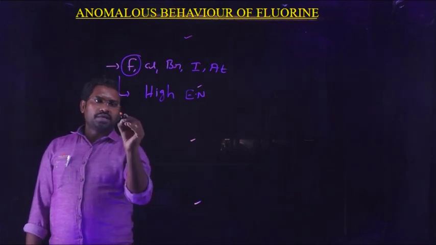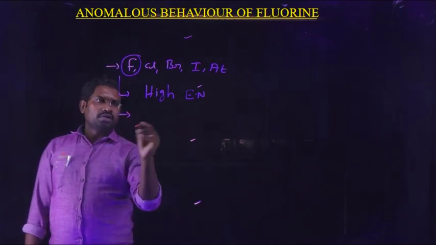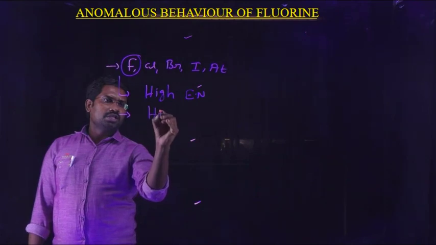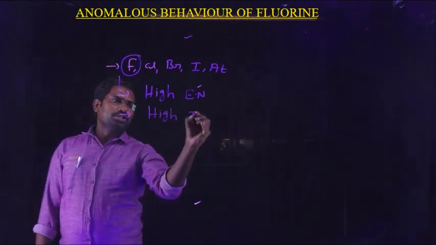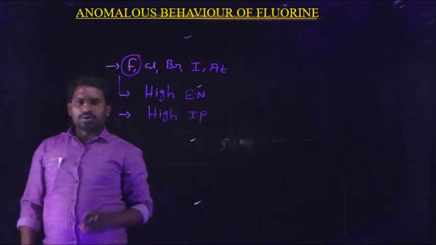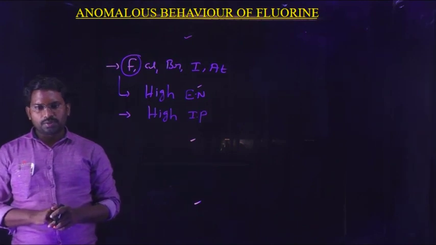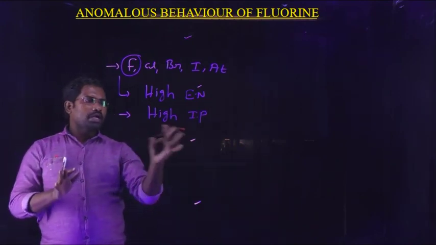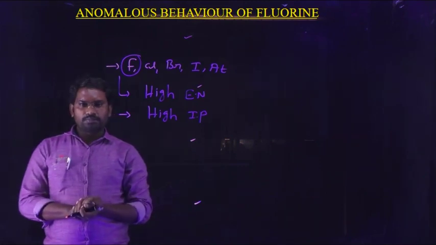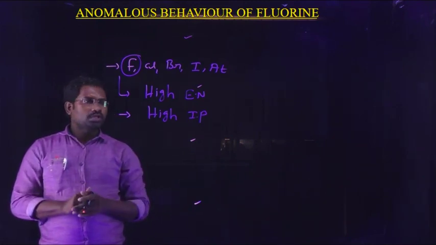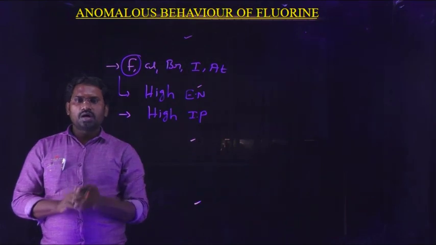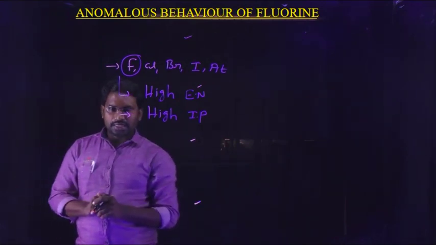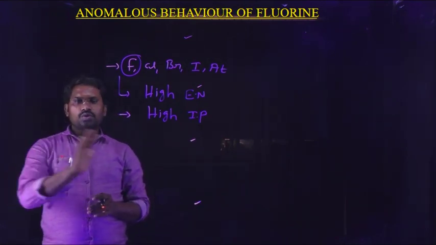And the next property, it also has a high ionization enthalpy value, high ionization potential value. Ionization potential or ionization enthalpy is the amount of energy required to release the most loosely held electron from a gaseous neutral atom. In the 17th group, the ionization enthalpy values decrease from fluorine to iodine.